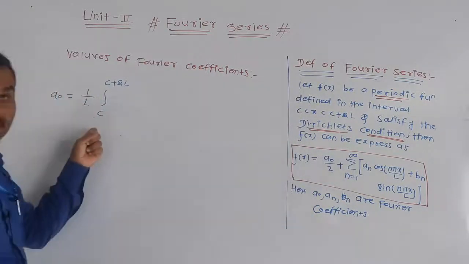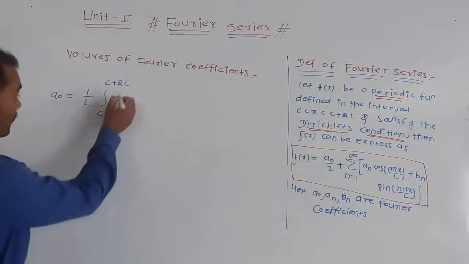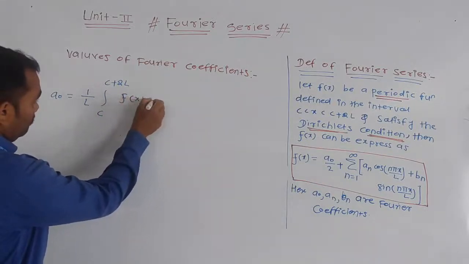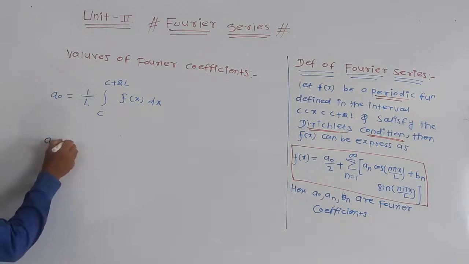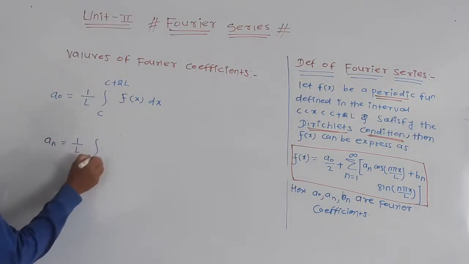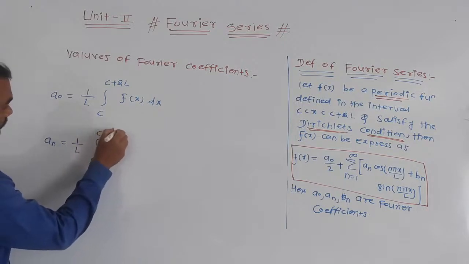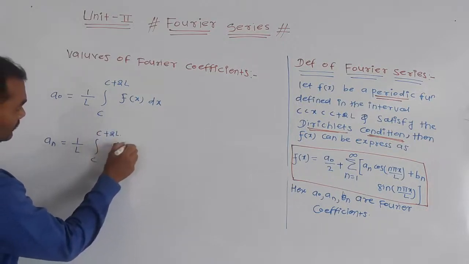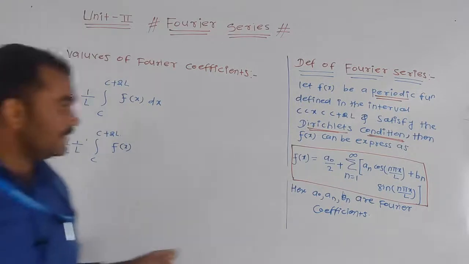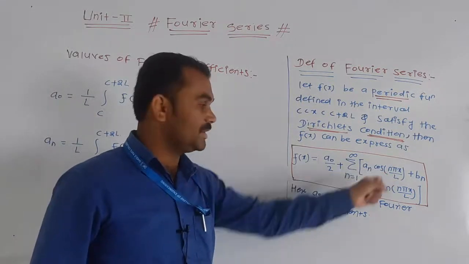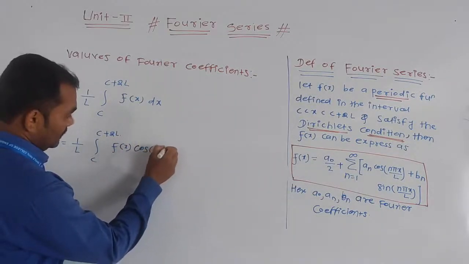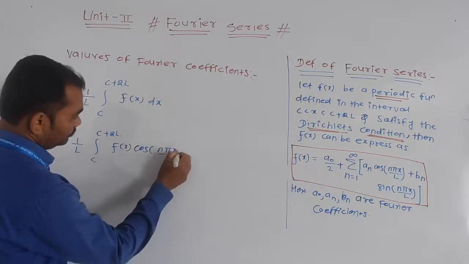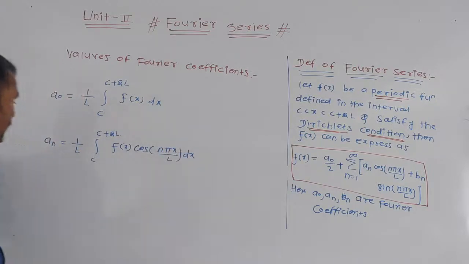This is the value of a0. Second, the value of an is 1 by L integral from c to c plus 2L of f of x, multiplied by cos n pi x upon L, dx. Here an is the coefficient of cos. This is your value of an.